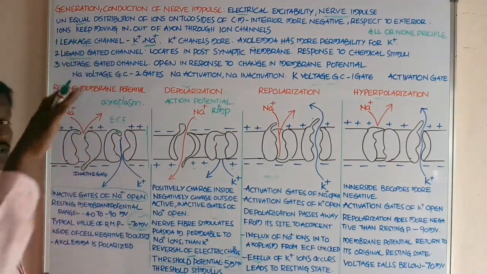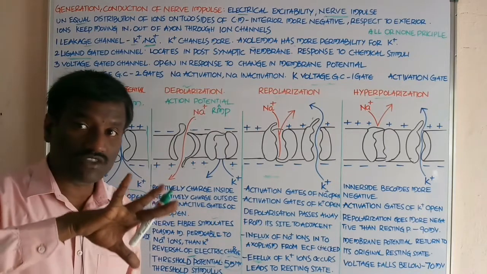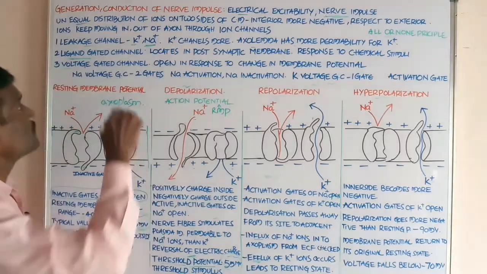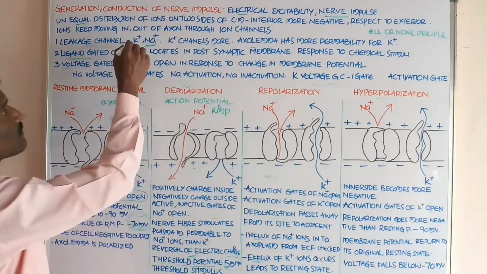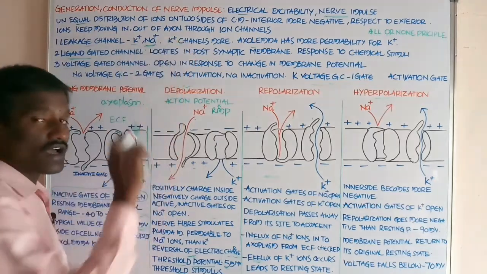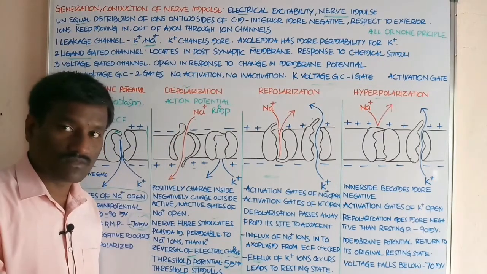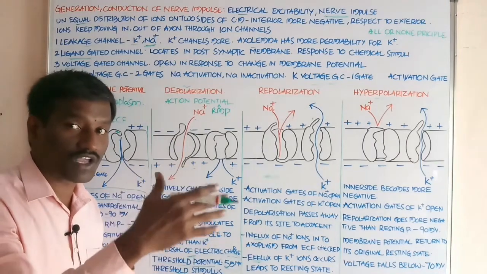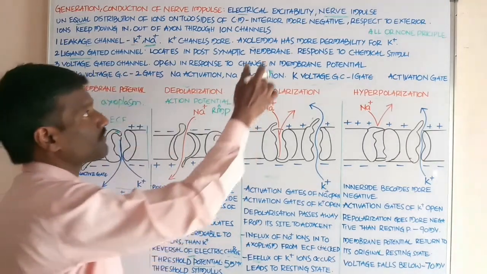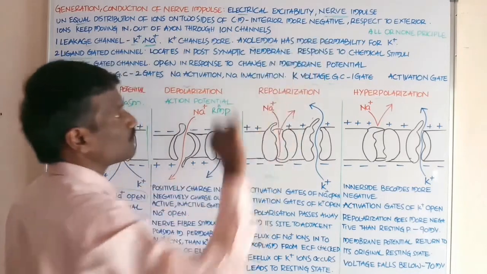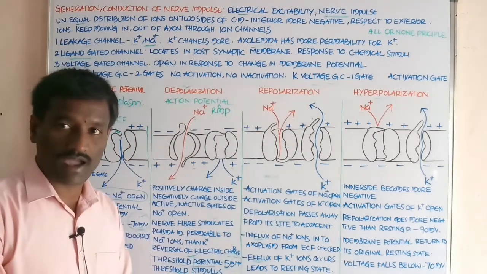Students, there are three types of ion channels. The first one is the leakage channel: sodium leakage channel and potassium leakage channel. Potassium channels are more, and this causes more permeability to potassium ions. The axolemma has much permeability to the potassium ions.